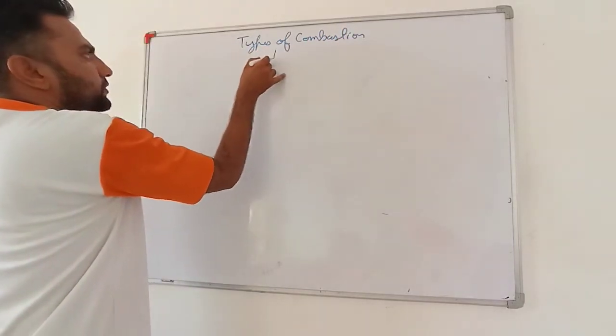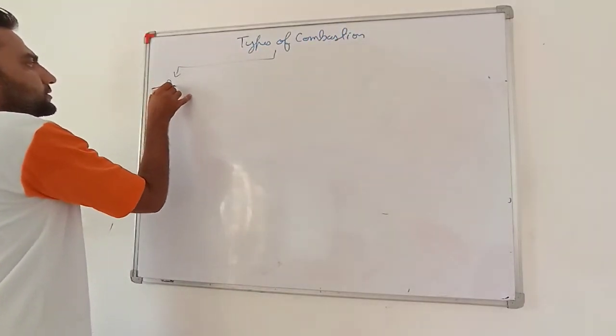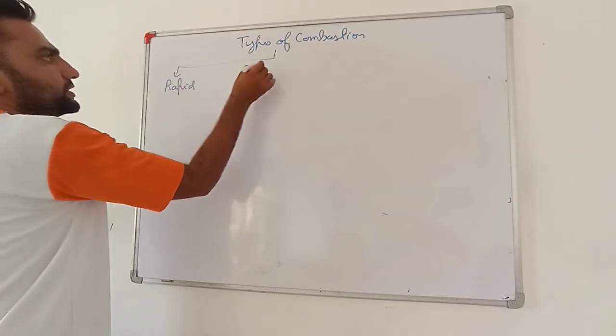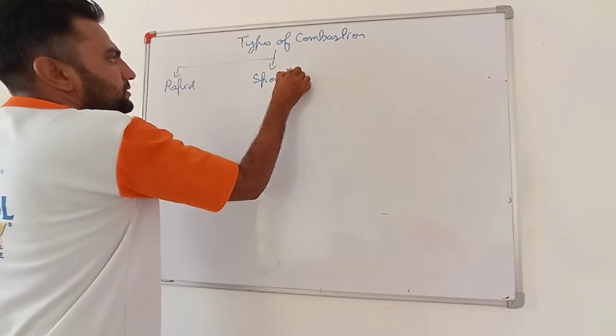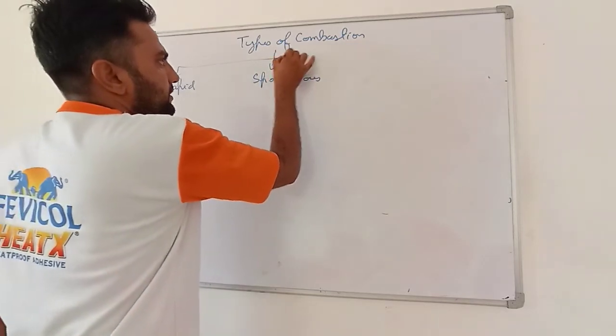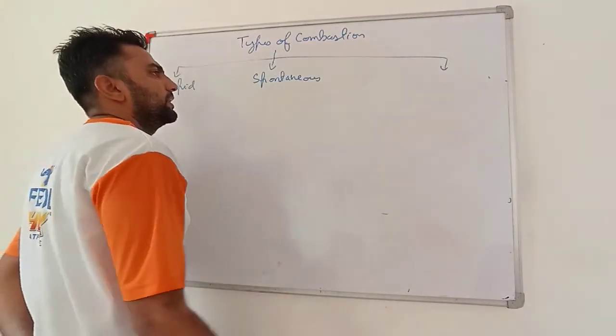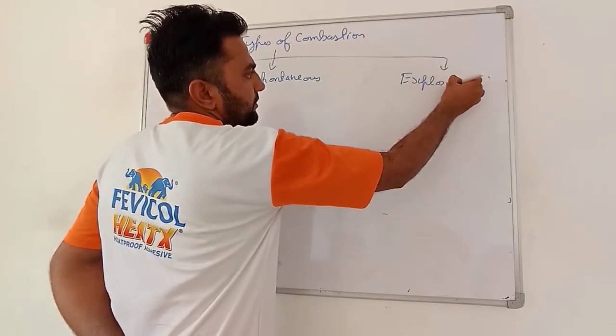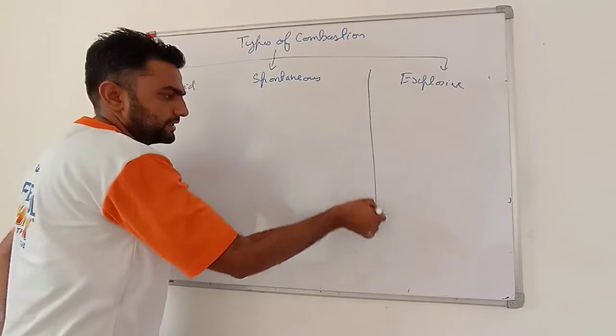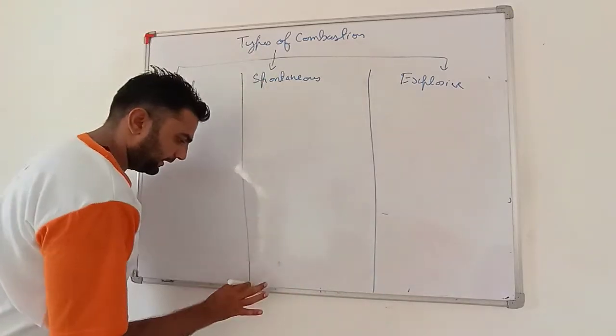First one is rapid combustion. Second one is spontaneous combustion. And third one is explosive combustion.